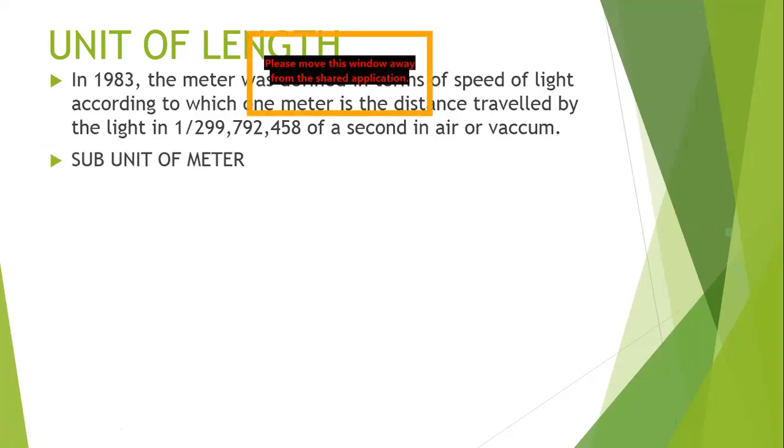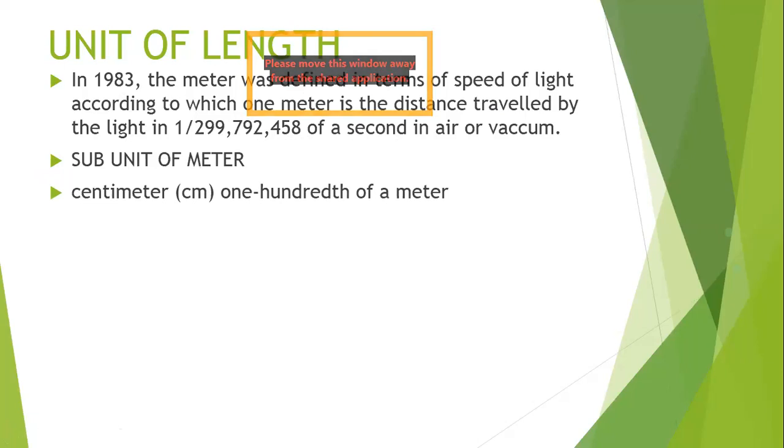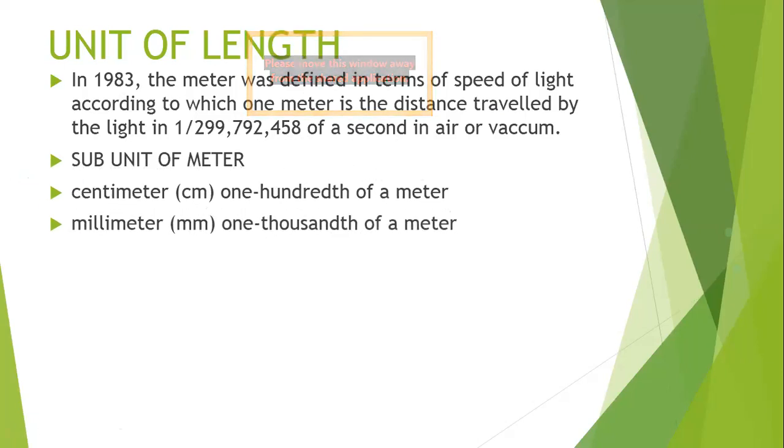The same way we have subunits of meter, that is centimeter, which is 1/100 of a meter. Again, you will find we have centi as a prefix to say that it is smaller. The same with millimeter, where the prefix milli represents that it is 1,000th of a meter.